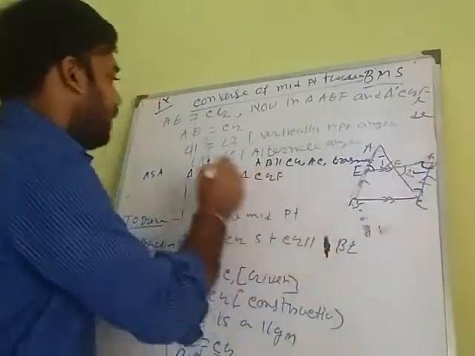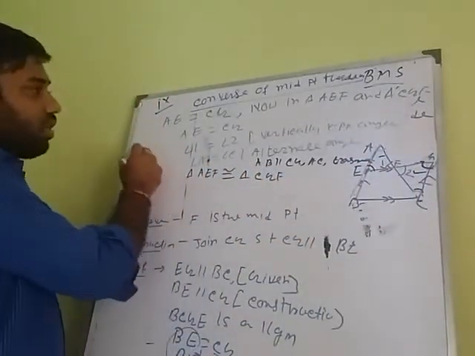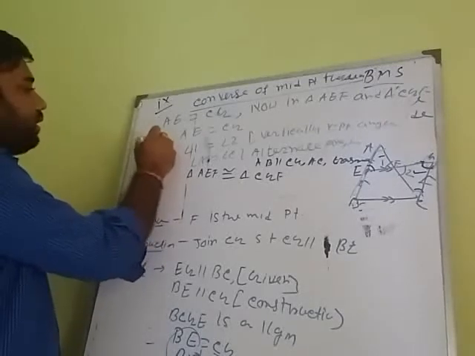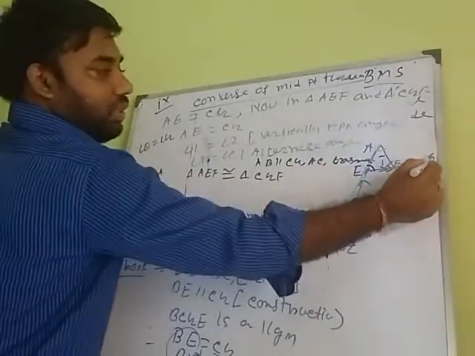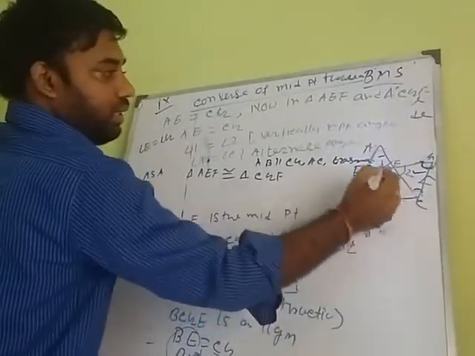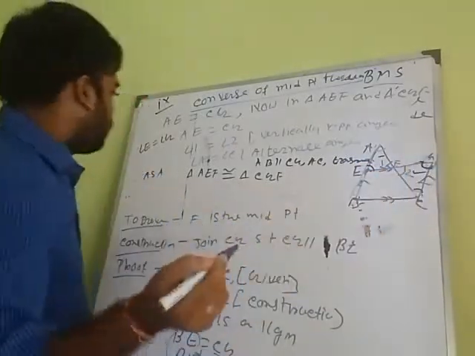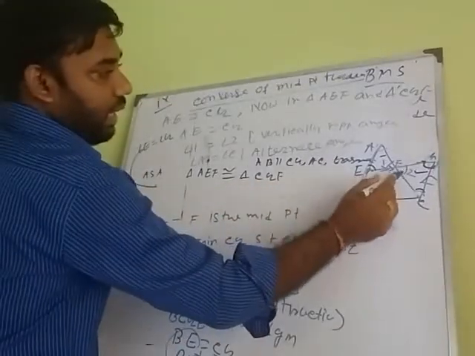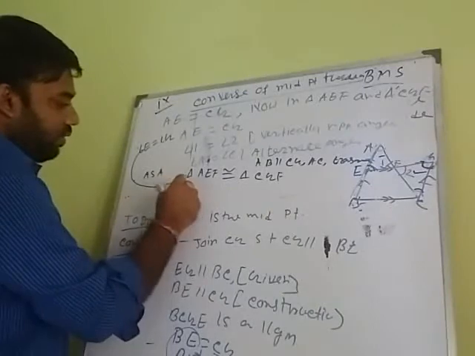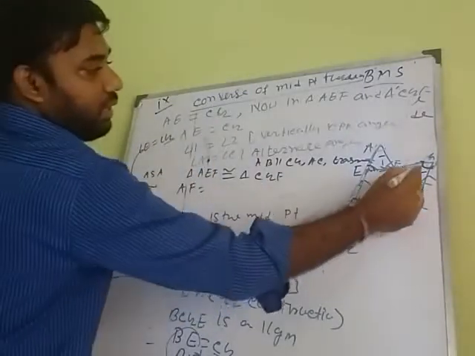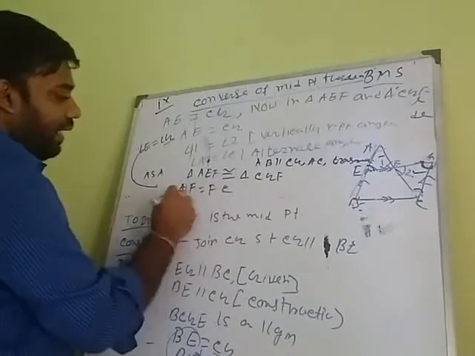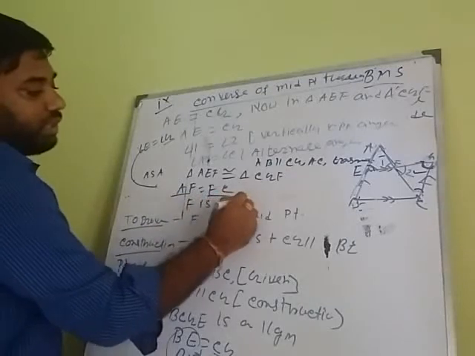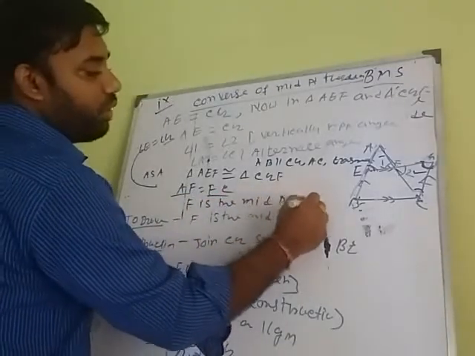Here angle E equals angle G, because these two are parallel and EG is the transversal. So the side opposite angle E, that is AF, and the side opposite angle G, that is FC, are equal. AF equals FC. These two portions are equal. It means F is the midpoint. So we have proved the theorem.